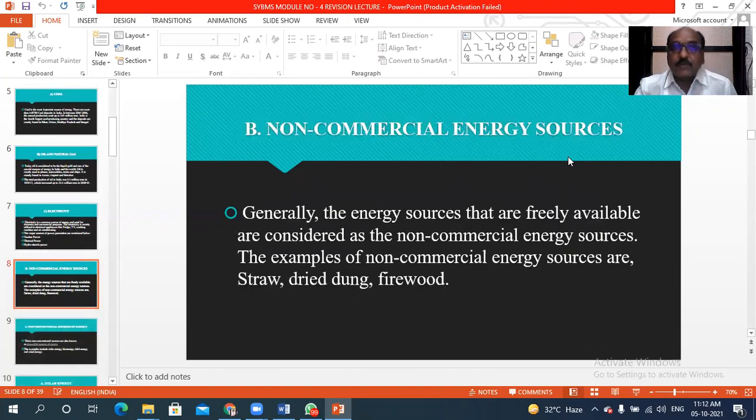Then non-commercial sources of energy are freely available from the environment, for example straw, dried dung, and firewood. So this is the information related to conventional sources of energy.